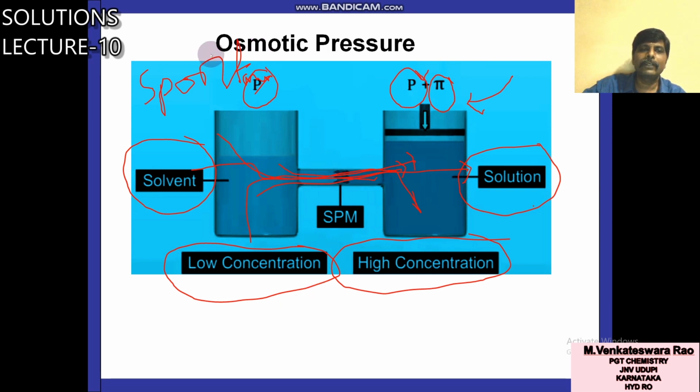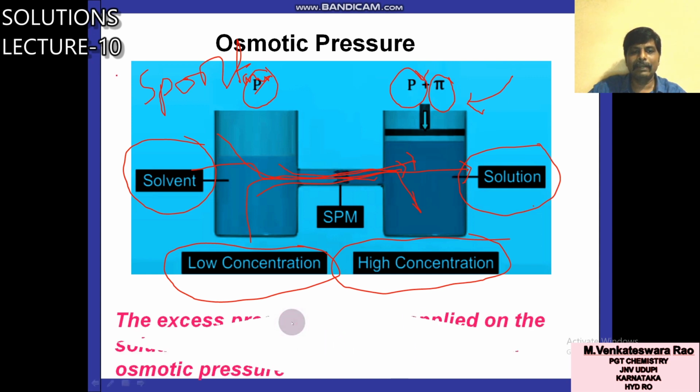Now this is our topic, osmotic pressure. It is an important topic. Again students, I will explain. The spontaneous flow of solvent from low concentration to high concentration will take place. To stop this process, it needs some additional, external pressure.